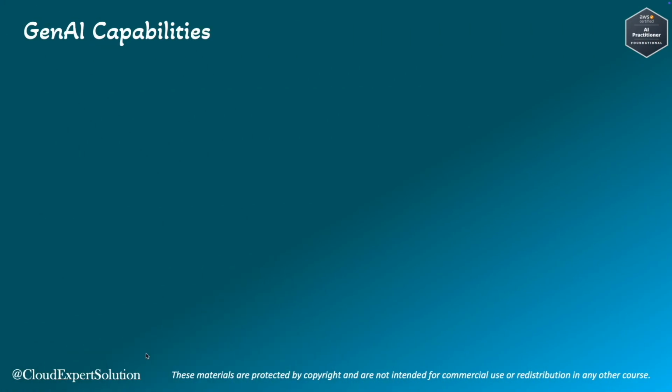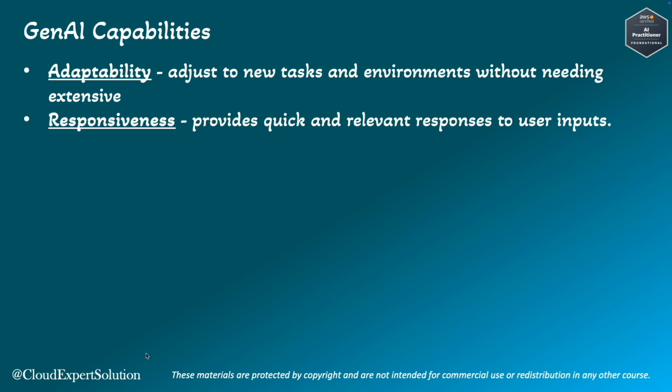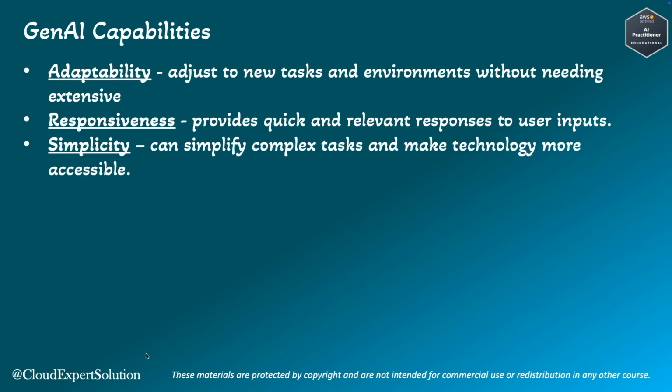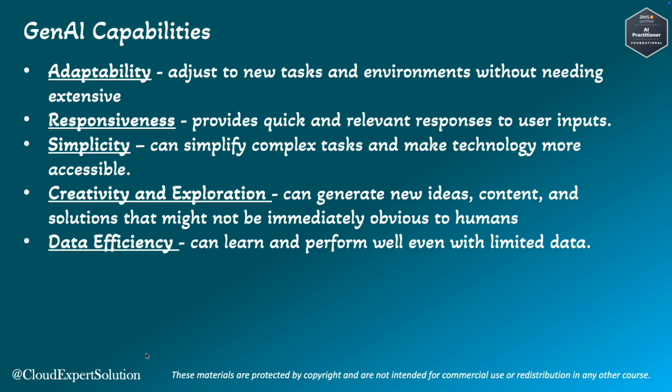Next, we will review Gen AI capabilities, and to start with, adaptability. Gen AI systems can adjust to new tasks and environments without needing extensive retraining. In terms of responsiveness, it can provide quick and relevant responses to user input. Gen AI can simplify complex tasks and make technology more accessible. Moving to creativity and exploration, Gen AI can generate new ideas, content, and solutions that might not be immediately obvious to humans.